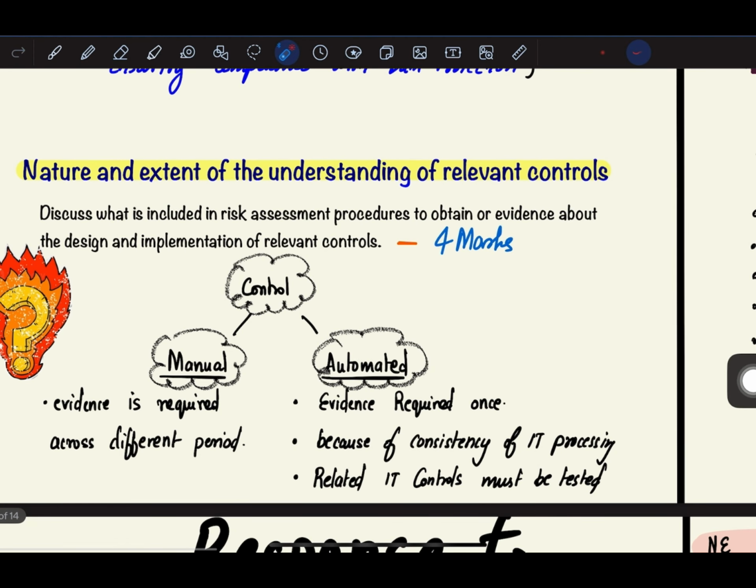Next, nature and extent of understanding relevant controls. What is included in risk assessment procedures to obtain evidence about design and implementation of relevant controls? If the controls are manual, then evidence is required across different periods, because it is manual and you have to keep obtaining evidence. But if the controls are automated, then the evidence is required only once, because of consistency of IT processing, and related IT controls must be tested.